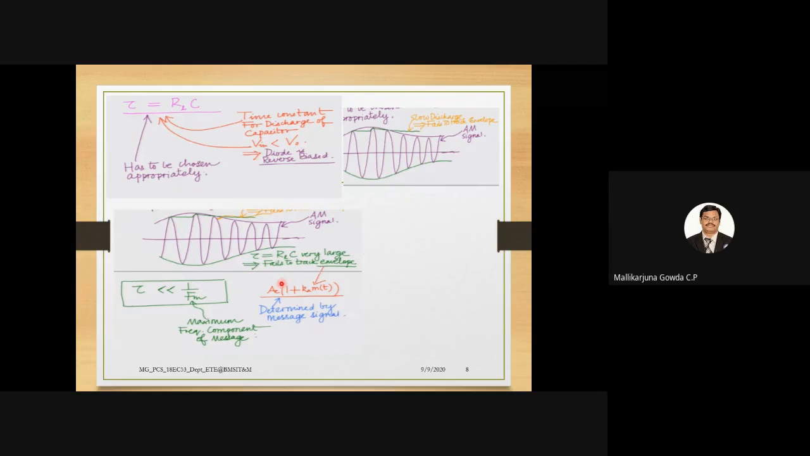And if the time constant is very large also, it fails to track the envelope of the AM signal. Why does it fail to track the envelope of the message signal when it is large? If the capacitor discharges slowly, for that case also it will fail to track the envelope. If the time constant R times C is very large, it will be discharging slowly, and then it will fail to track the envelope of the signal.